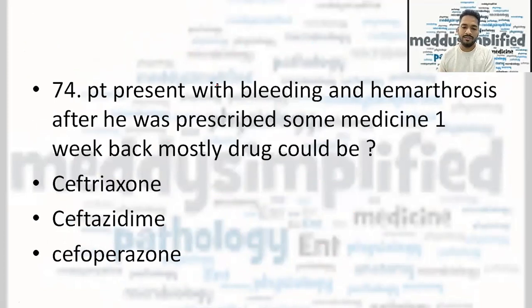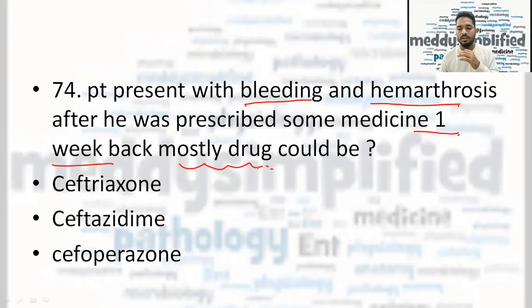Going further, 74th question: a patient presents with bleeding and hemarthrosis, after he was prescribed some medication 1 week back. Which drug mostly could be responsible? So which of the drugs can cause bleeding and hemarthrosis? This was asked, and the patient was prescribed a medicine 1 week before. So these are the 3 options.